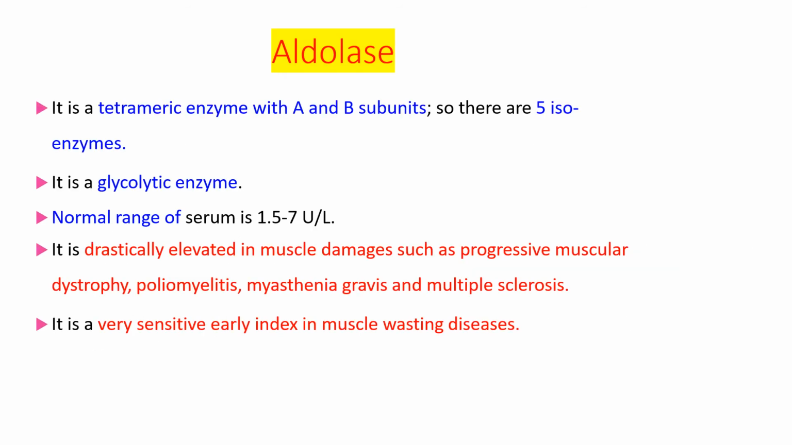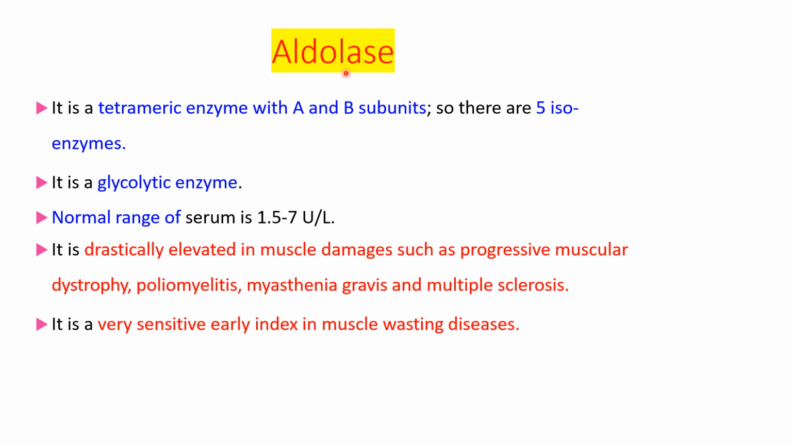Next enzyme is aldolase. It is a tetrameric enzyme with A and B subunits. So there are 5 isoenzymes. It is a glycolytic enzyme. In glycolysis it is required. Normal range is 1.5 to 7 units per liter in serum, and it is drastically elevated in muscle damages such as progressive muscular dystrophy, poliomyelitis, myasthenia gravis, and multiple sclerosis. It is a very sensitive early index in muscle wasting diseases.